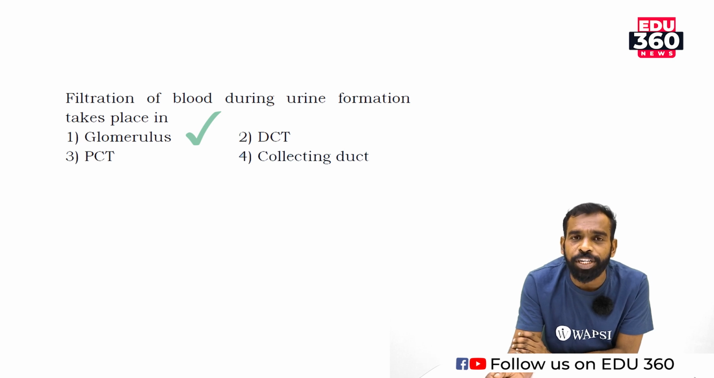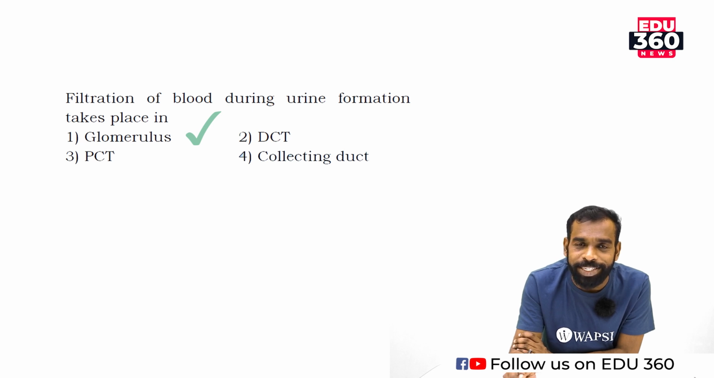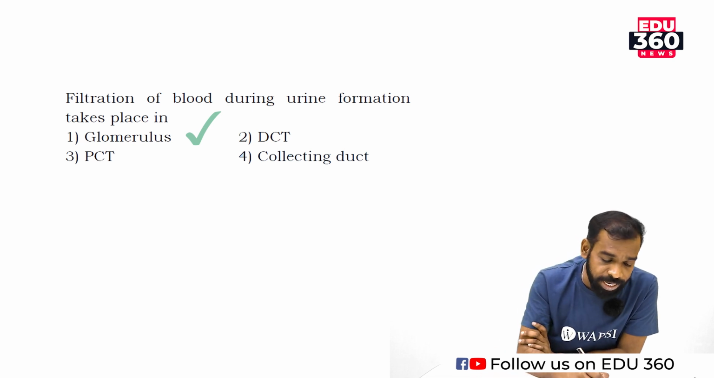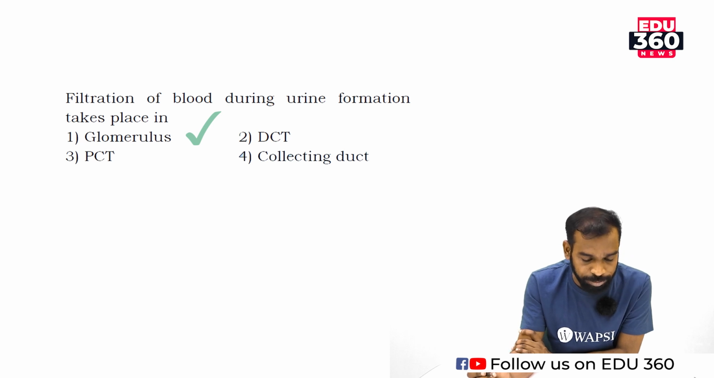In urine formation, the initial stage of filtration takes place in glomerulus. PCT, DCT, collecting duct are the regions of nephron which are associated with the process of tubular secretion and tubular reabsorption. So the correct answer is glomerulus.